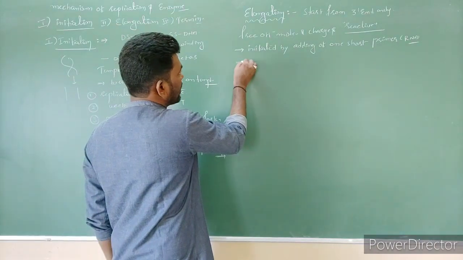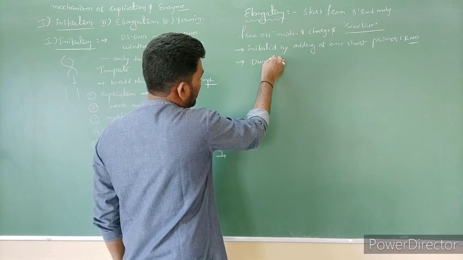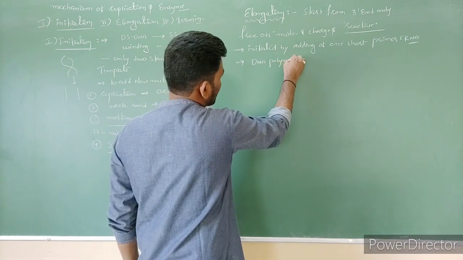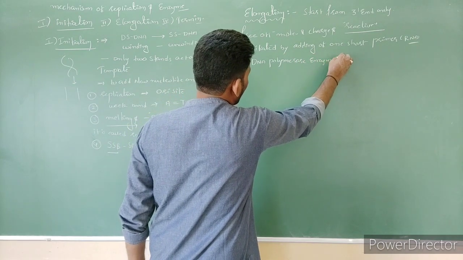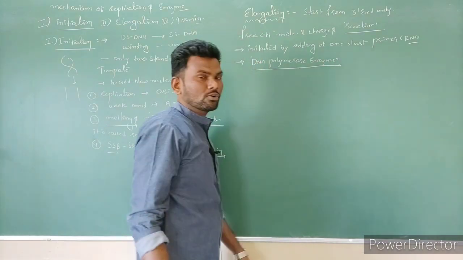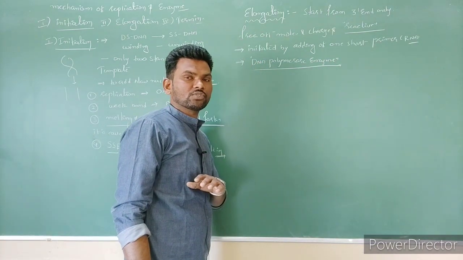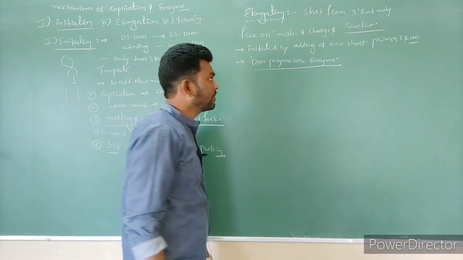Then later, what happens? The DNA polymerase enzyme plays a great role in DNA replication. Without the DNA polymerase enzyme, there is no polymerization, there is no chance for formation of new DNA strands at all, right?